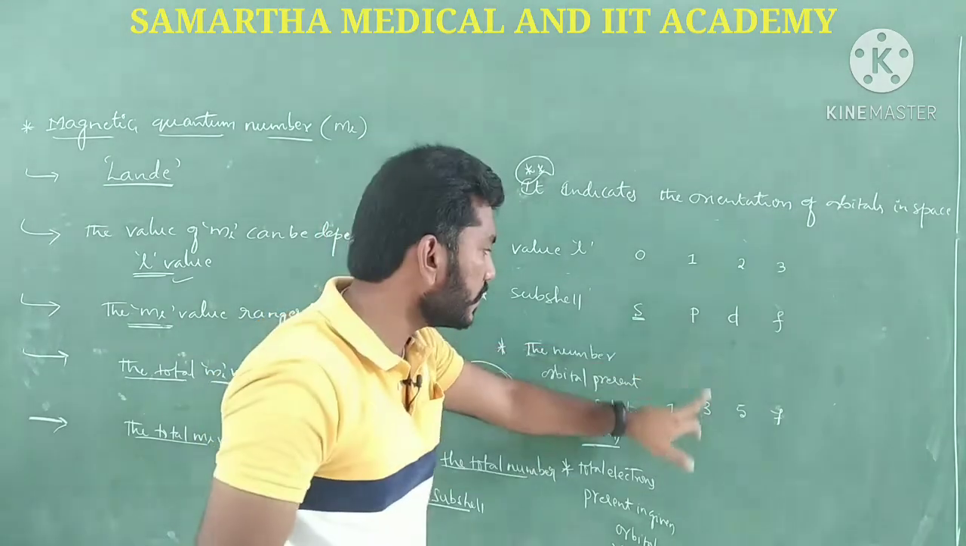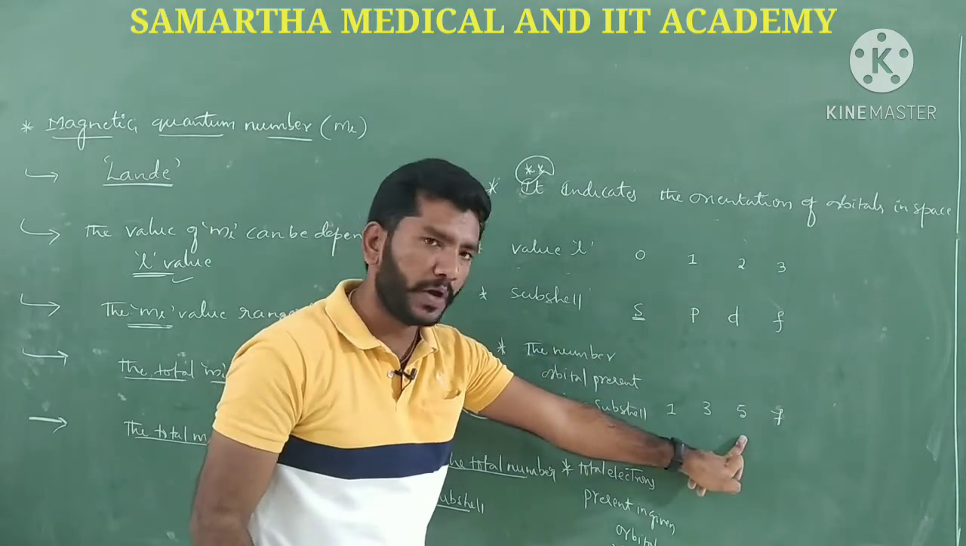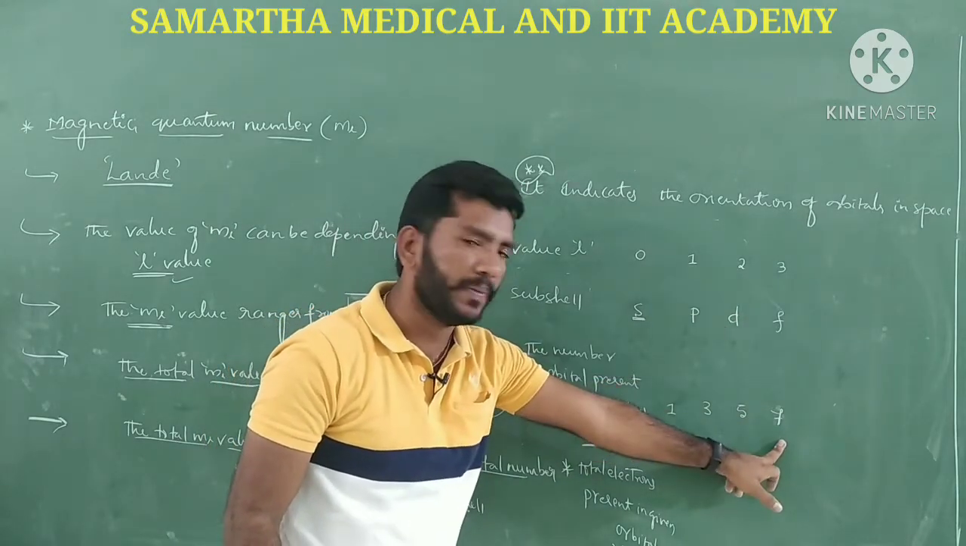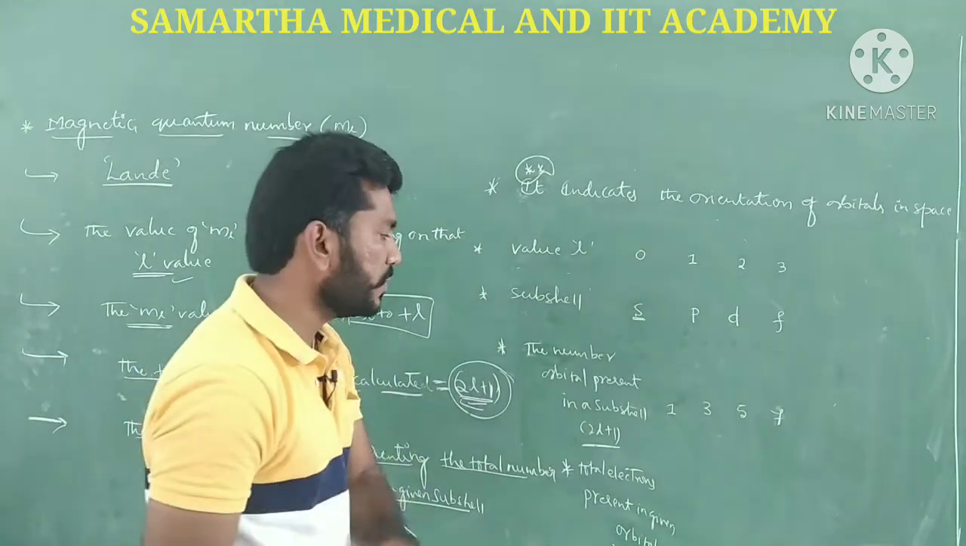Suppose value of L is 1 and subshell is P, in that P subshell, how many orbitals are there? 3 orbitals. In the same way, in the D subshell there will be 5 orbitals, in the F subshell there will be 7 orbitals. Then what might be the total number of electrons that has to be present in these particular orbitals, guys?